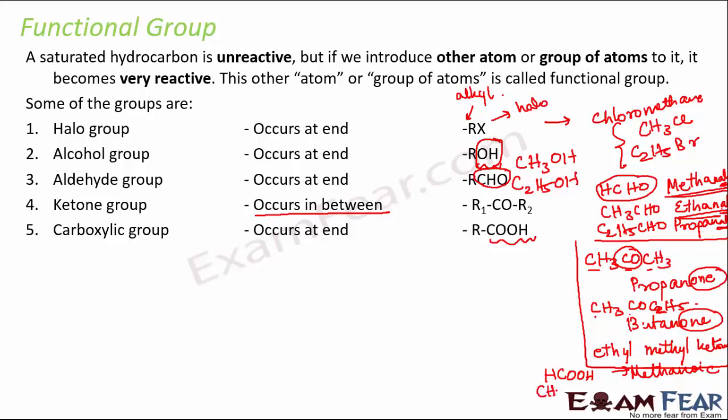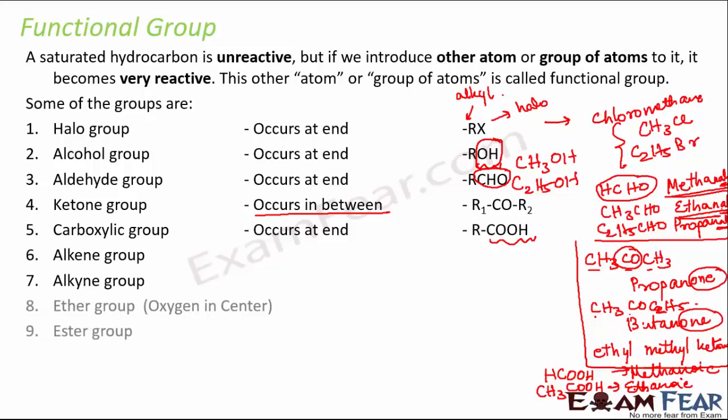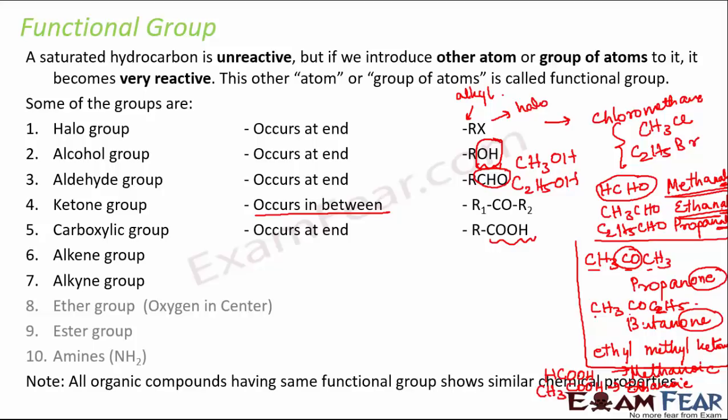Similarly, if you have CH3COOH, this is ethanoic acid, or the common name for ethanoic acid is acetic acid. So in this fashion, you can have all the carboxylic acids. Not only that, you also have alkene, alkyne groups, ether group, ester group, and amines. So we are not going to discuss all of these in detail here, but yes, the first few we discussed because you often get questions related to these groups.